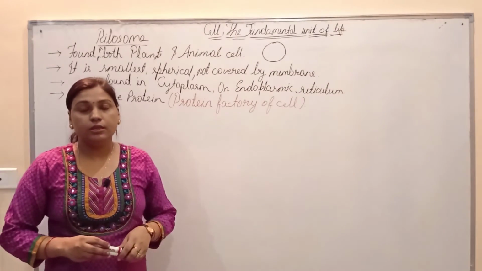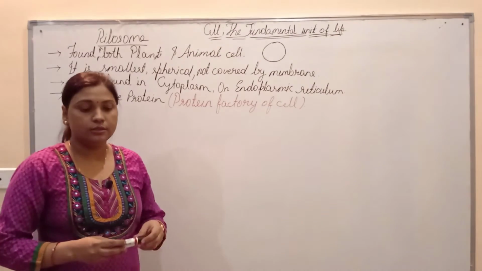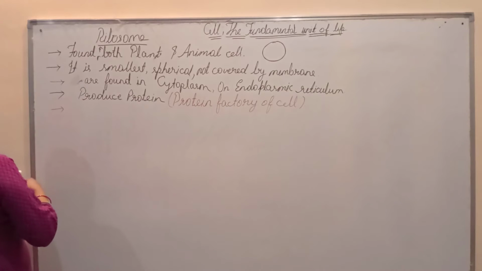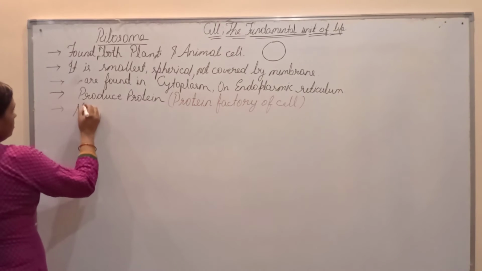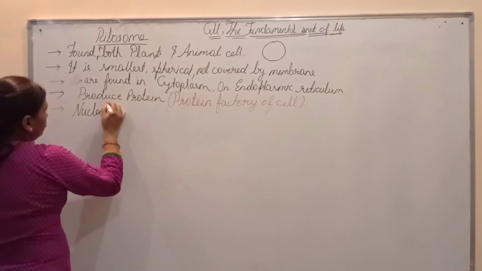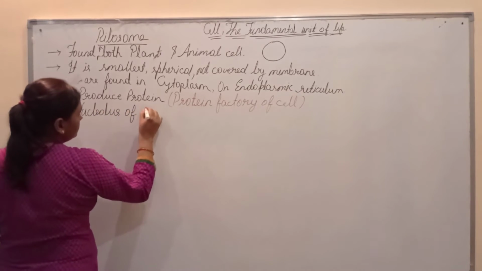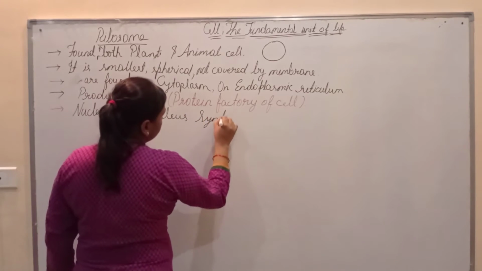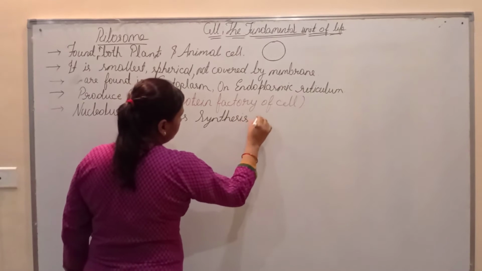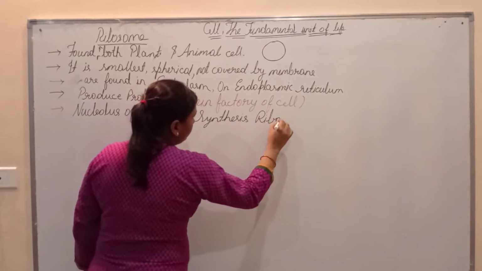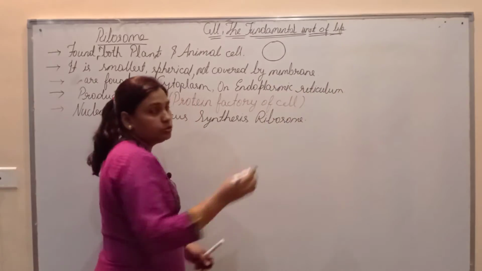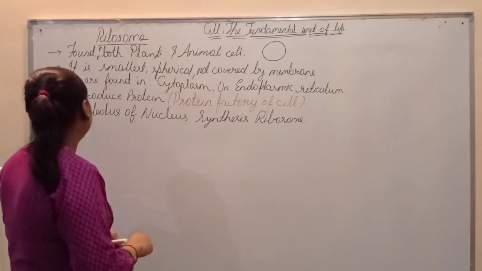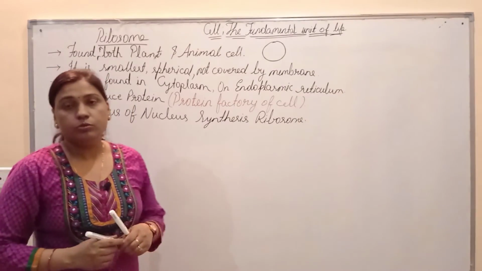We have discussed earlier that in the nucleolus of the nucleus, ribosomes are produced. The nucleolus of the nucleus synthesizes ribosomes, the protein factory of the cell. So it is the smallest cell organelle that is not bounded by any membrane. So this is all about ribosomes.